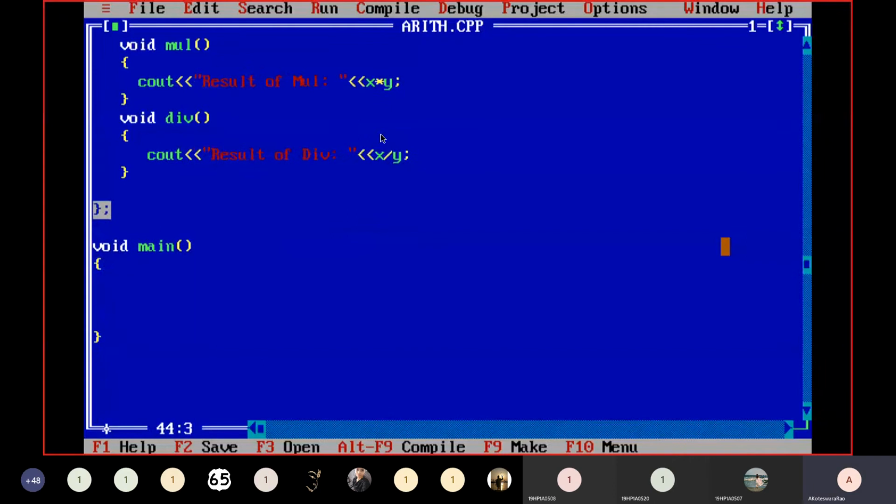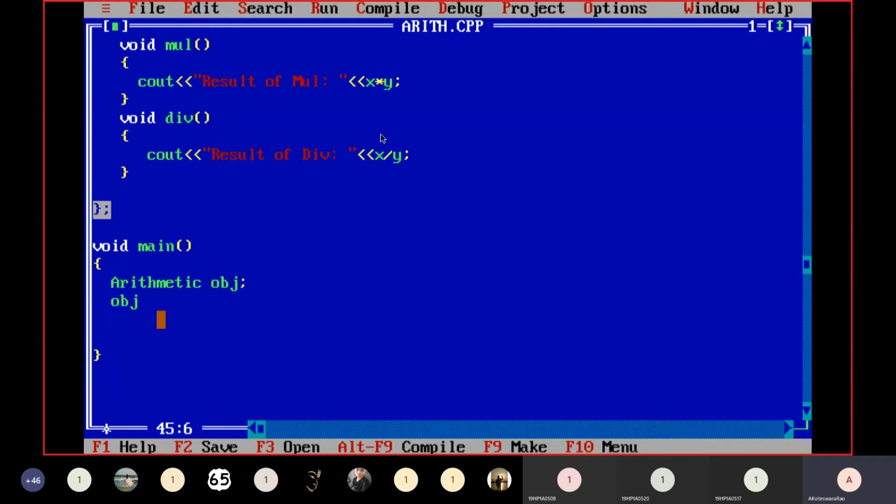Now tell me somebody how to create an object. What is the syntax of object creation in C++? Tell me. Class name followed by object name. Understand? So through this object only we can access the public members of arithmetic class. Please remember that. It is not possible to access private members of arithmetic class through this object. If you try to access private members, you will get error. You are allowed to access only public members.